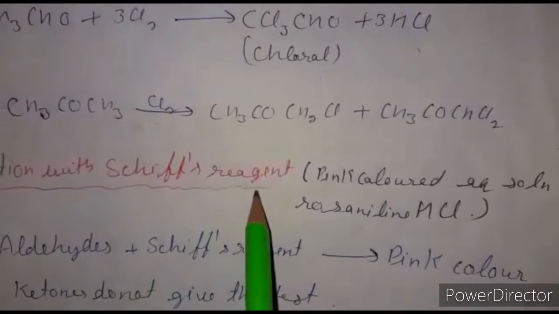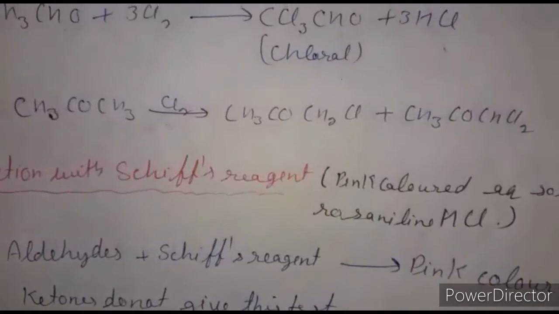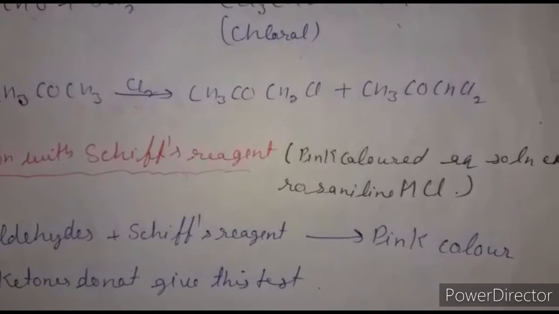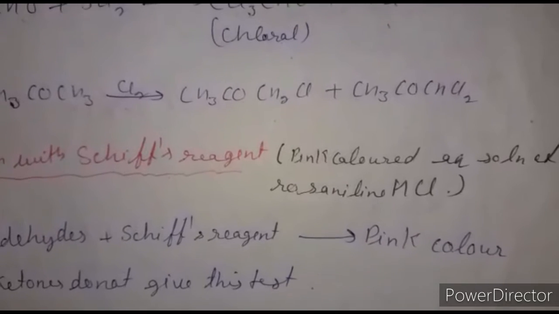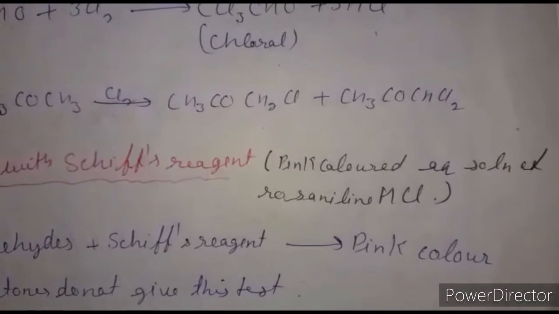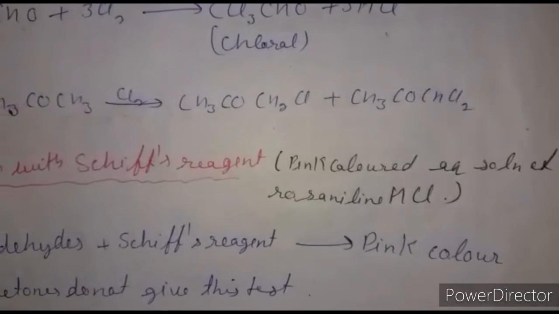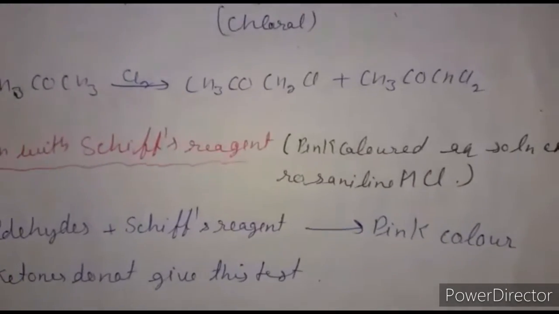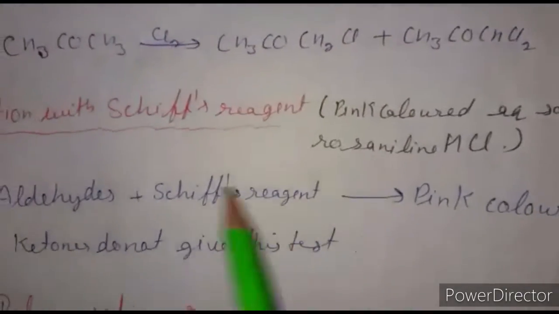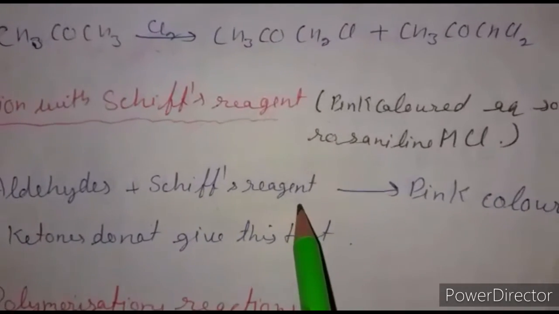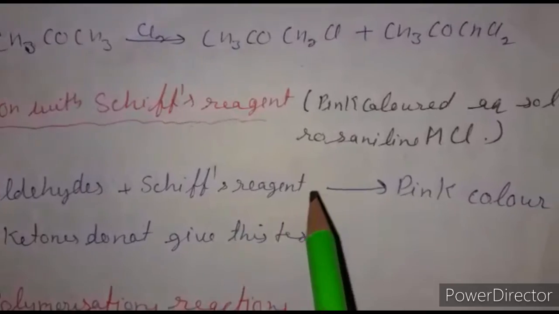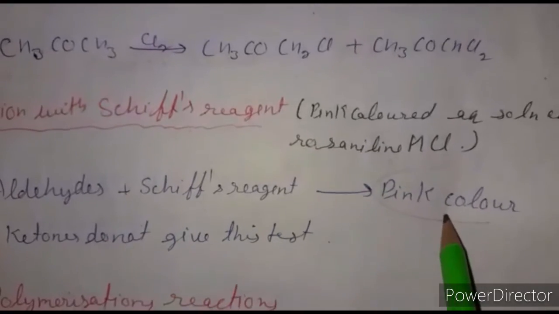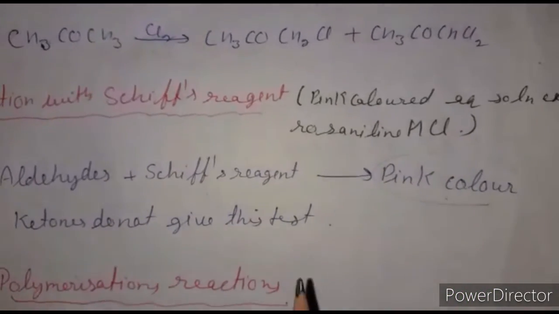Next, the reaction with Schiff reagent. What is Schiff reagent? Schiff reagent is a pink colored aqueous solution of rosaniline hydrochloride, which has been decolorized by passing sulfur dioxide through it. When aldehydes are treated with the decolorized Schiff reagent, the pink color is restored, which means the compound present is an aldehyde, but a ketone does not give this test. If the pink color does not reappear, it means it is a ketone.